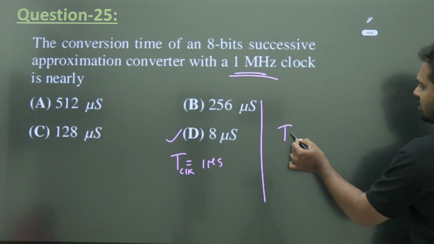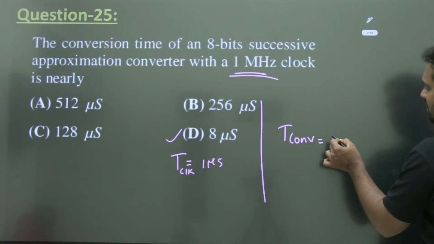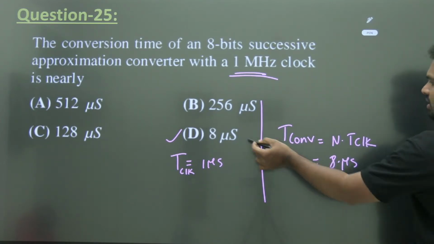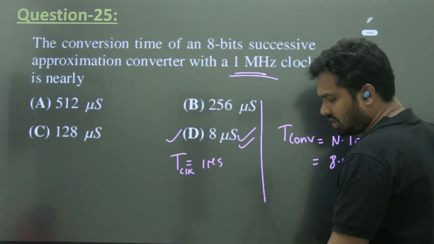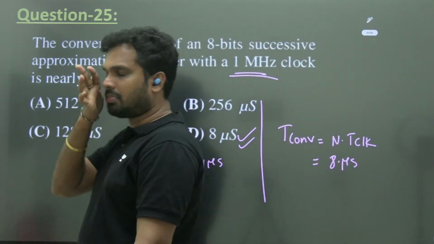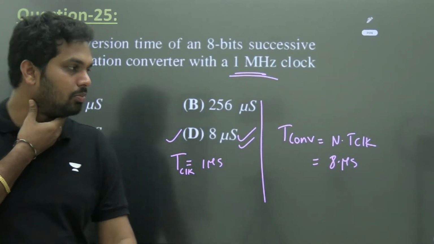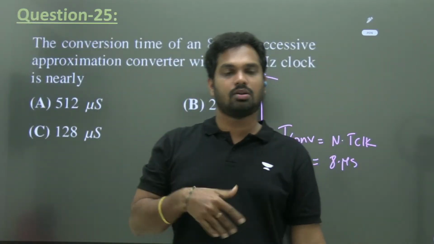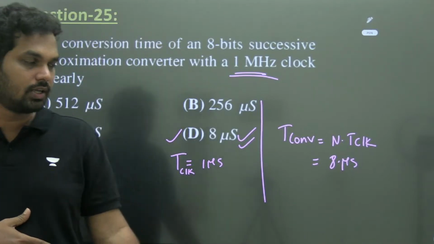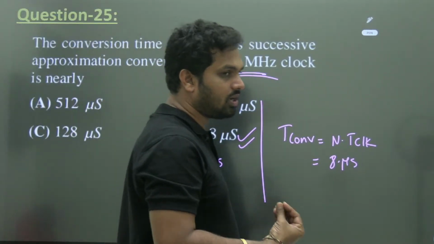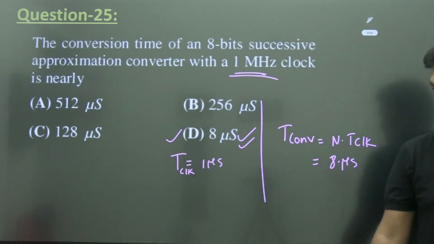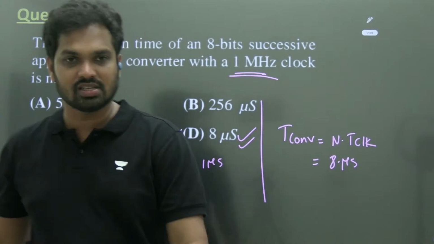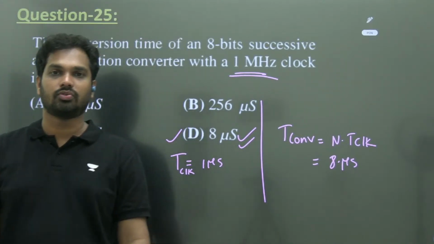What is the conversion time? SAR type has a uniform conversion time of n clock pulses; if you take 8, it is 8 microseconds. Sometimes if you take SOC and EOC into consideration, some people will give you n plus 2, that is also okay if n is not available in the options. Generally, counter type takes 2 power n clock pulses, flash type 0 clock pulses, dual slope 2 power n plus 1, and this one n clock pulses. Uniform conversion time is one of the specialities of the SAR type ADC. It takes the same amount of time regardless of the magnitude of the input.